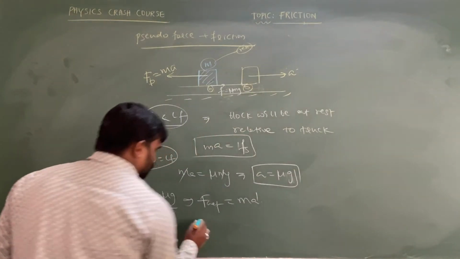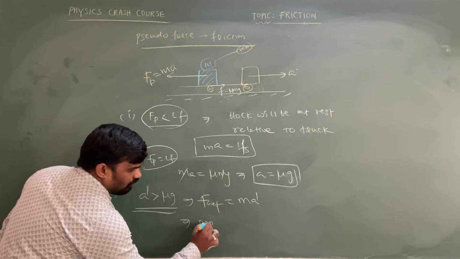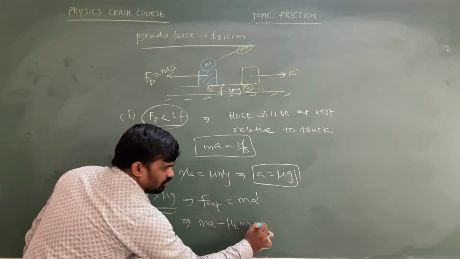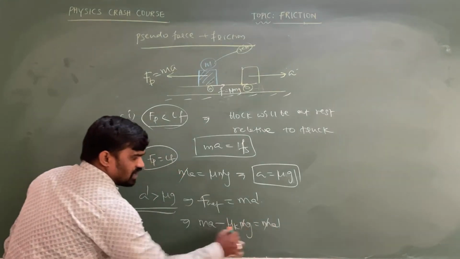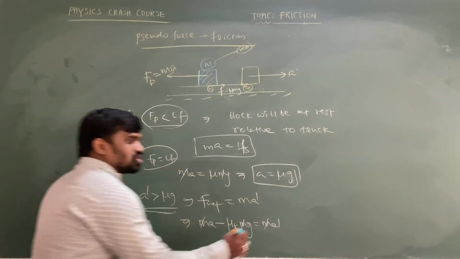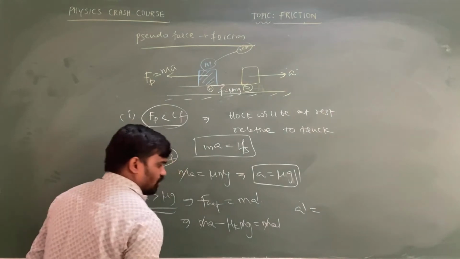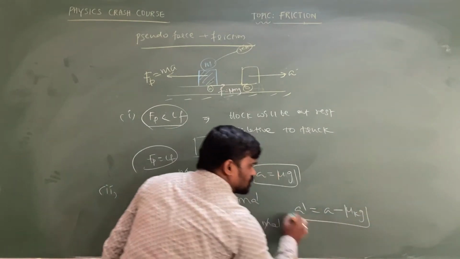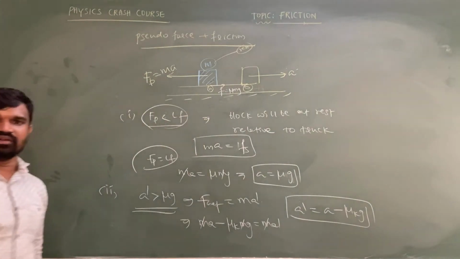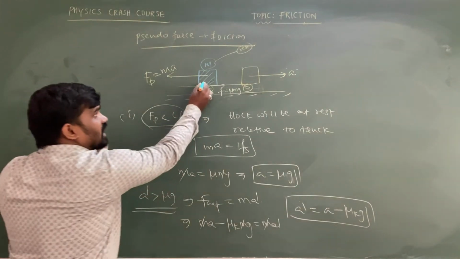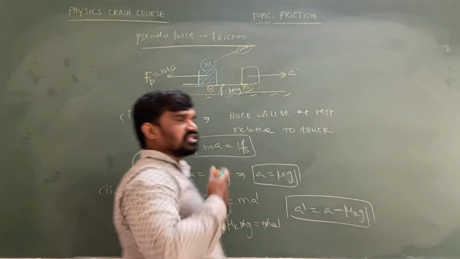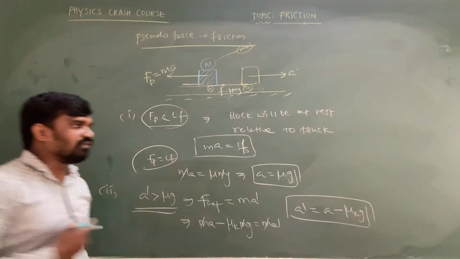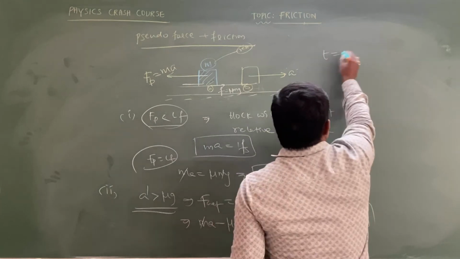Net force equals pseudo force minus kinetic friction: m a minus mu k m g equals m a dash. m is going to be cancelled. So the resultant acceleration is equal to the acceleration of the truck minus mu k into g. This is the value of acceleration with which the object is sliding backward. The object is sliding and is going to fall down. After what time is it going to fall down?